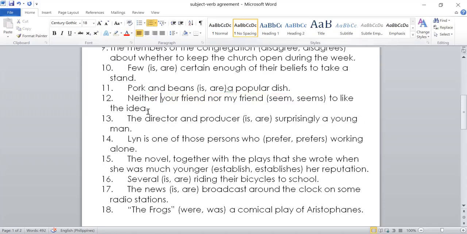Okay. So the rule here is that, let me end my share screen and then let me use my whiteboard. So the director and producer is considered one person.